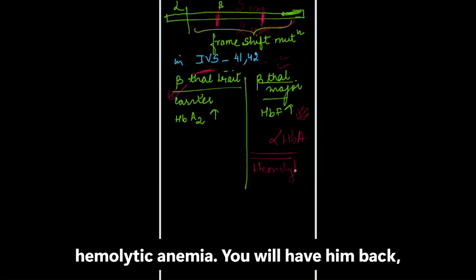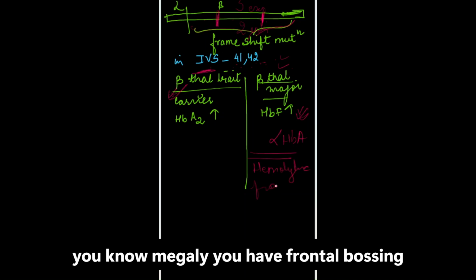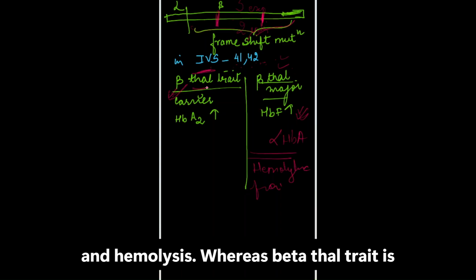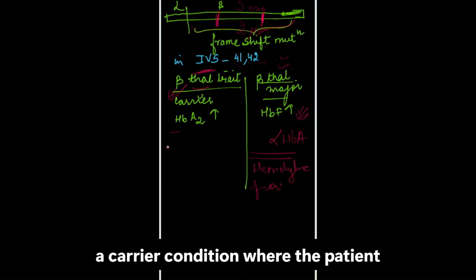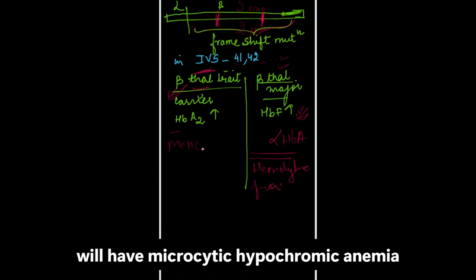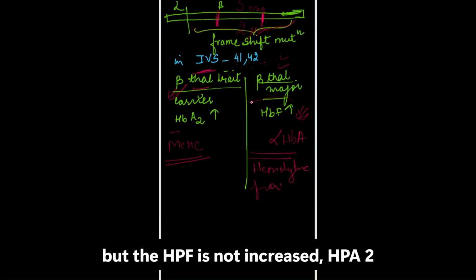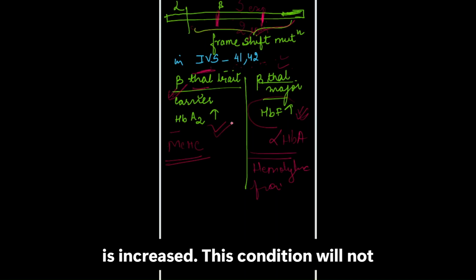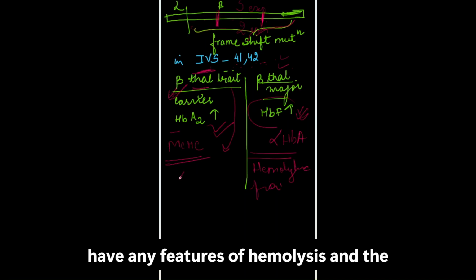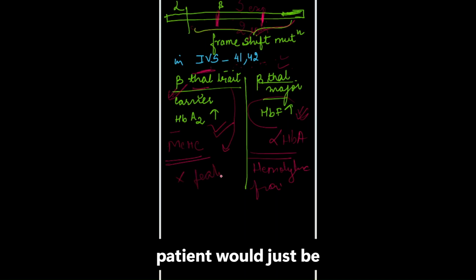You will have hepatosplenomegaly, you have frontal bossing and hemolysis. Whereas beta thal trait is a carrier condition where the patient will have microcytic hypochromic anemia, but HbF is not increased, HbA2 is increased. This condition will not have any features of hemolysis and the patient would just be a